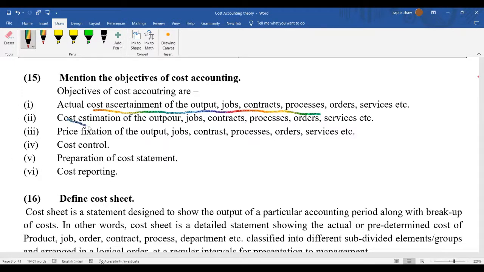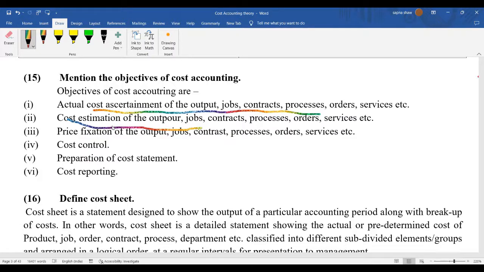Next is cost estimation. See, cost estimation and cost ascertainment are quite different. Cost ascertainment means when you have proper data, you know this much we have incurred. So when you are only segregating the cost according to different activities and calculating it, then it is called cost ascertainment.